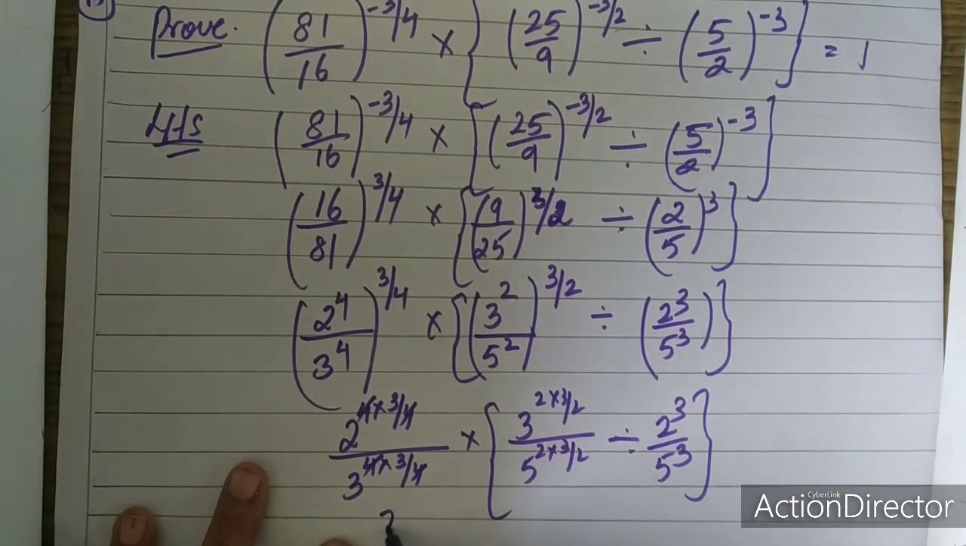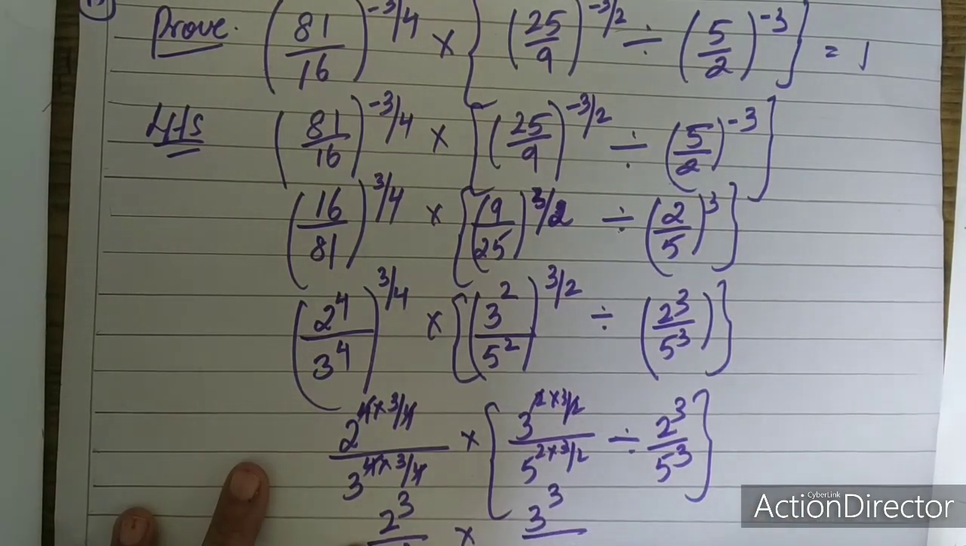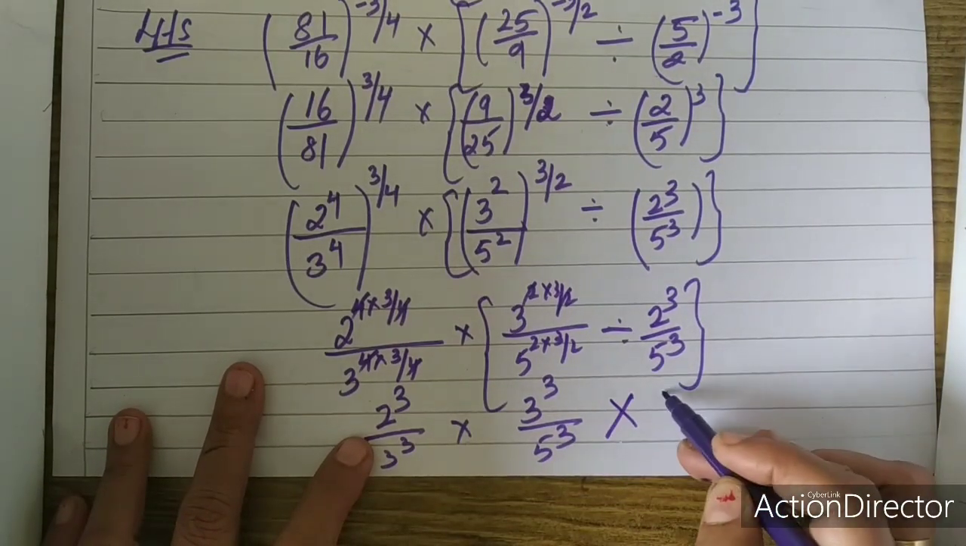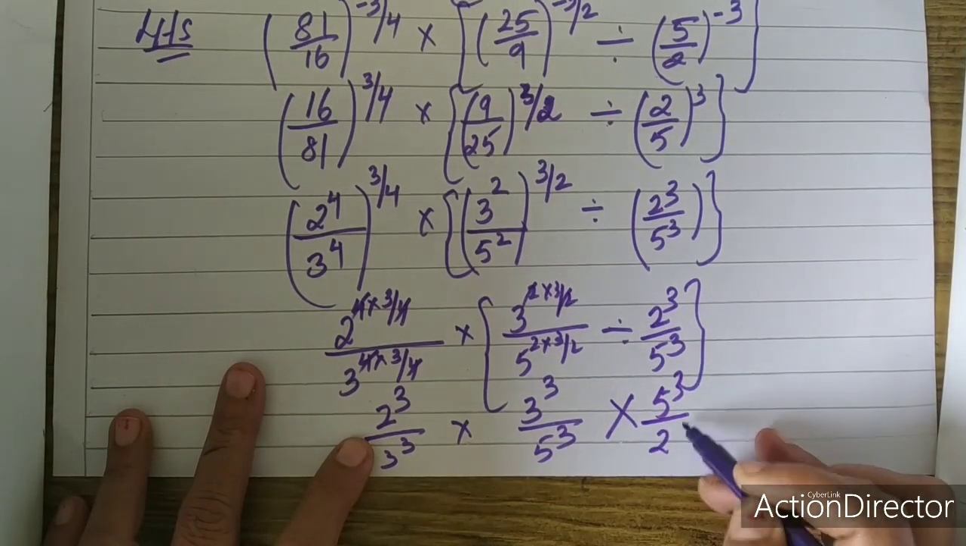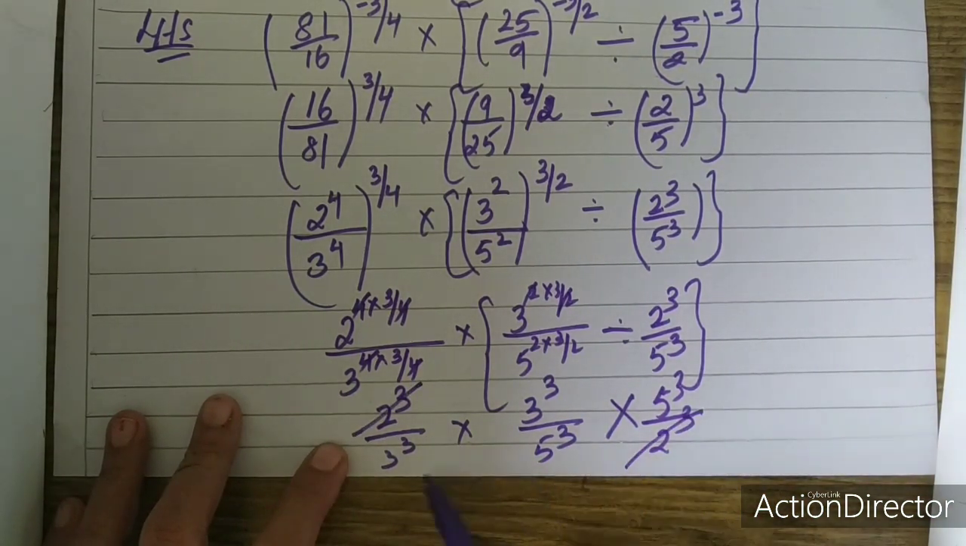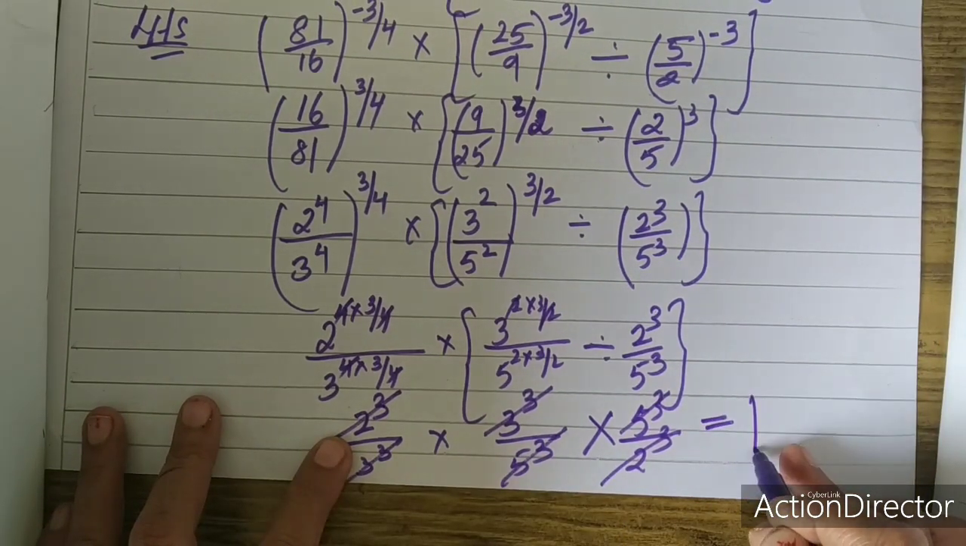So this will become 2 power 3 upon 3 power 3, into 2 and 2 will get cancelled, 3 power 3 upon 5 power 3. This divided can be changed to multiplication sign and written as 5 power 3 upon 2 power 3. Now you are able to observe 2 power 3, 2 power 3, 3 power 3 and 3 power 3, 5 power 3 and 5 power 3. All the numbers get cancelled. So the answer is equal to 1.